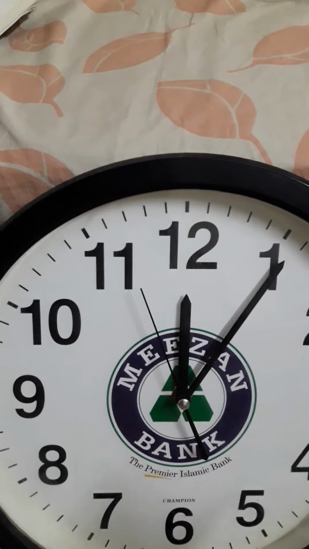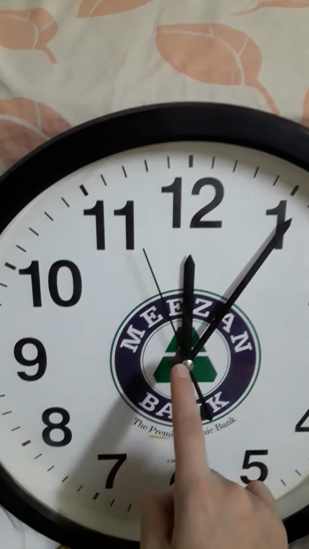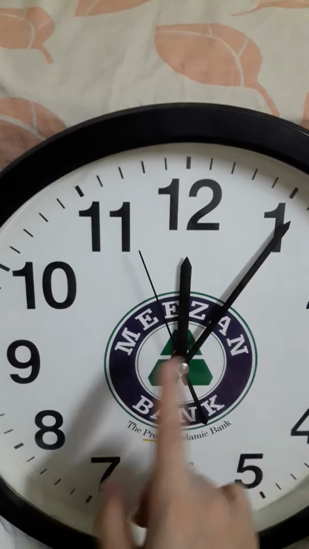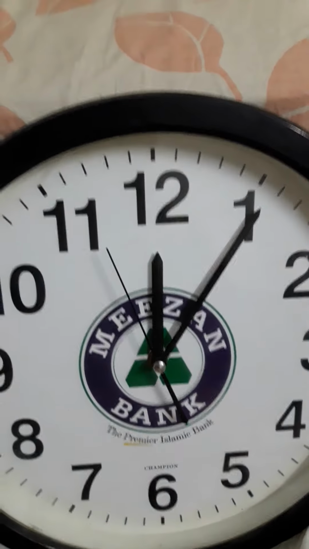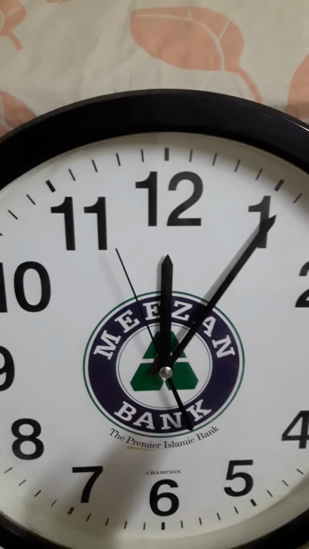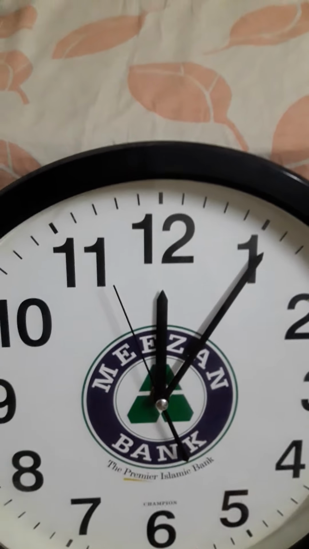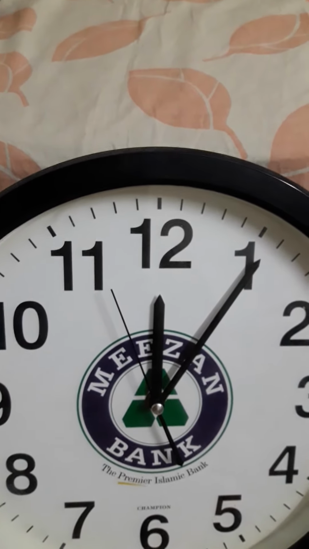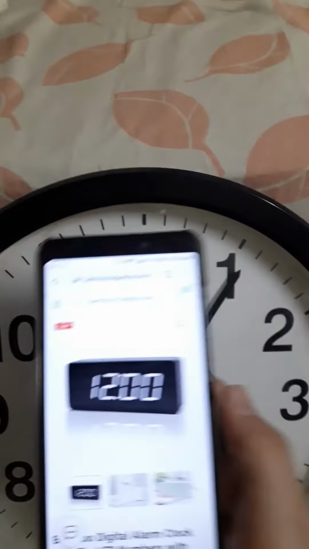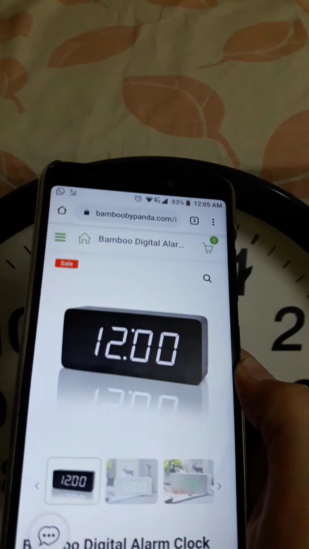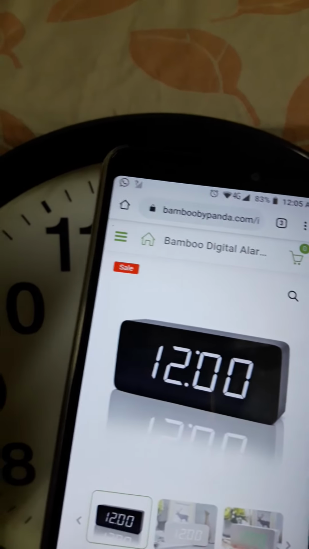Repeat after me: this type of clock in which we can see the hands, these are hands, like we all have hands. So these are the hands of a clock. That type of clock in which hands are present is called an analog clock. ANALOG, right? Analog clock. And this type of clock, in which we can see digits, is called a digital clock.